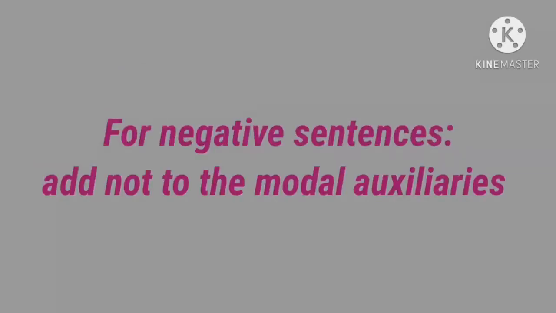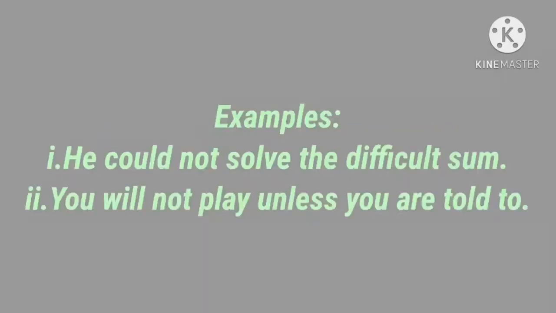Next, to form negative sentences, we add not to the modal auxiliaries. To make the sentence negative, after the auxiliary verb, we add not. Example: he could not solve the difficult sum. This is a negative sentence. Here, could is the auxiliary verb. After that, we add not to make the sentence negative.